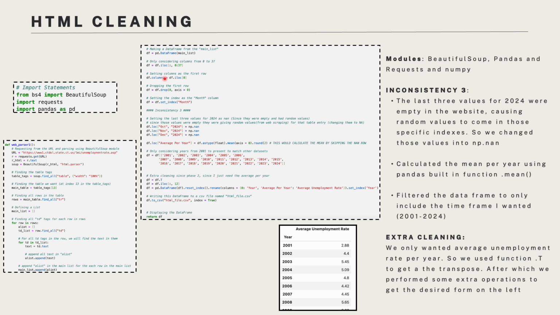The last 3 values for the year 2024 were empty in the table, so they were giving random values. So I changed them to np.nan and then I calculated the mean for each year using the inbuilt .mean function. Then I filtered the values to only consider the time frame that I wanted, which is from 2001 to 2024. And then finally, some extra cleaning. Since we only wanted the average unemployment rate per year, I used the transpose function and some extra operations to get the desired form on the left.